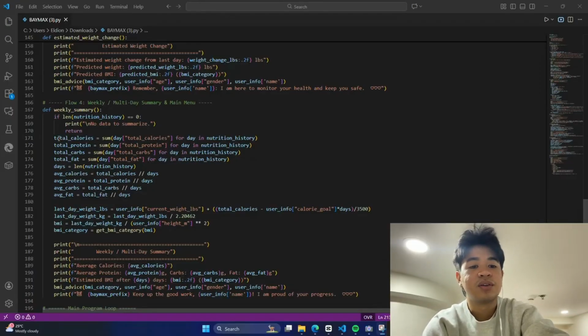It compares total calories consumed to the user's calorie goal.